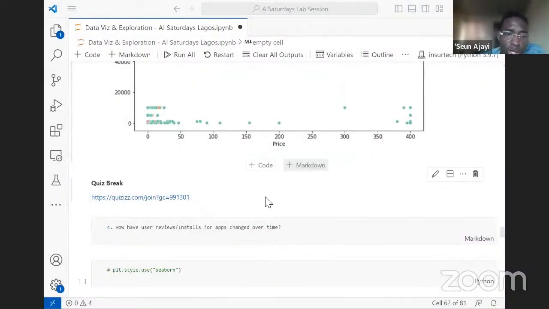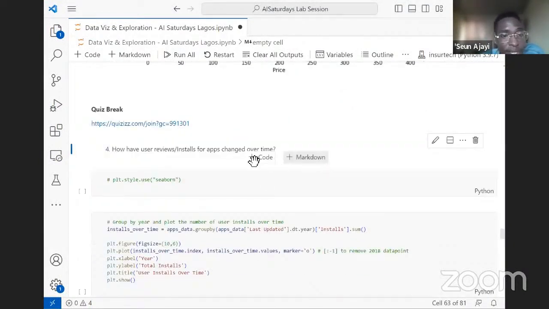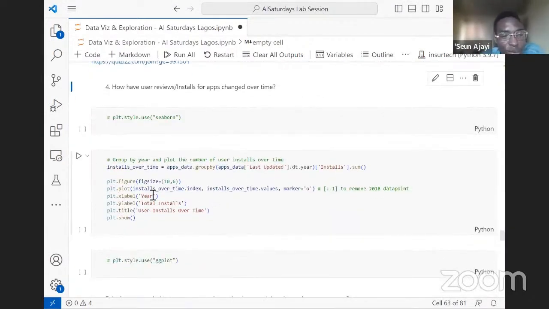So a good thing to also check is if you want to answer the question of how people have reviewed or installed apps over time. We will be using Matplotlib purely here. I'll be using the plt.plot method. We of course will be setting the figure size, adding labels and a title, and doing a plot show.